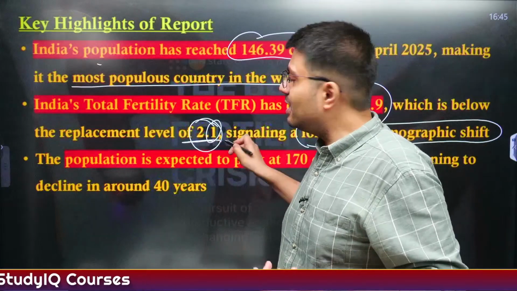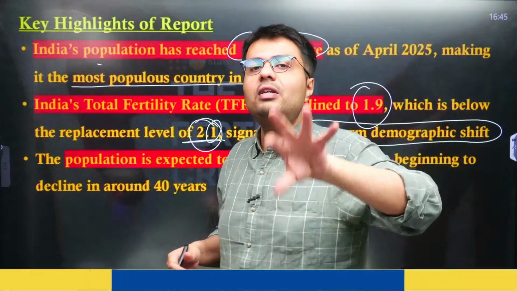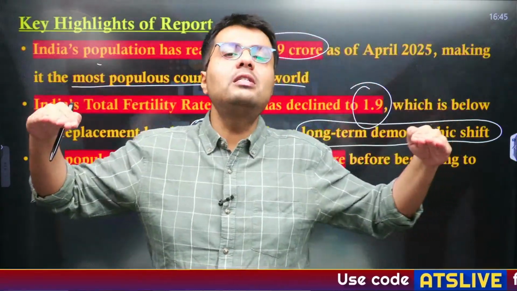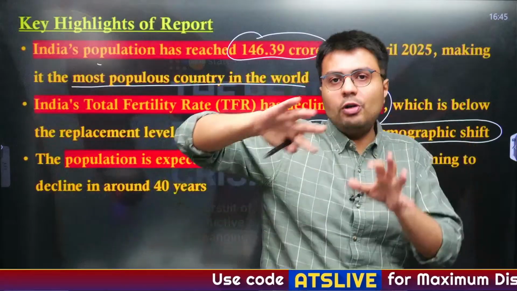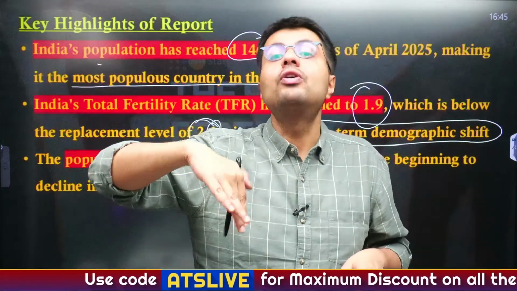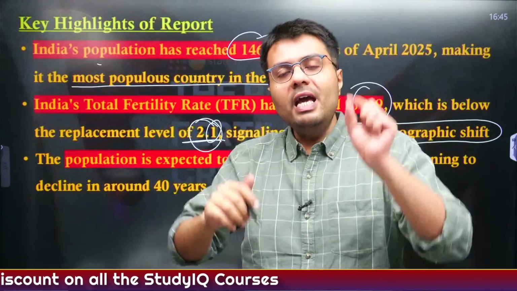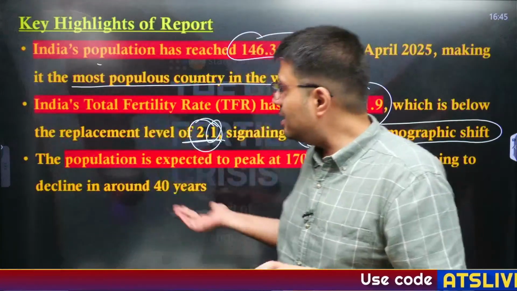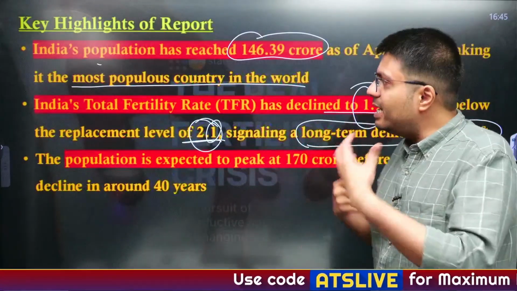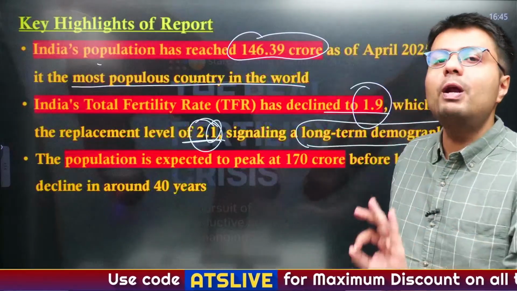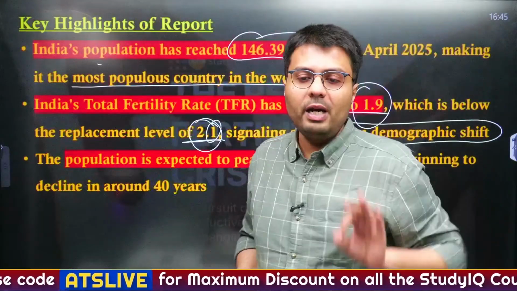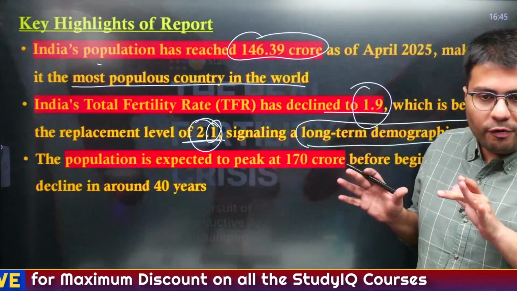So that is why it has been said that if the TFR level is at 2.1, the country's population will be stabilized. Automatically, if the TFR level is more than 2.1, that country will witness an increase in population after some time. Similarly, if the TFR is less than 2.1, that means that going forward, the country's population will decline. Understand? So this says that now India's TFR has reduced to 1.9 and going forward, it will have a smaller population, right?